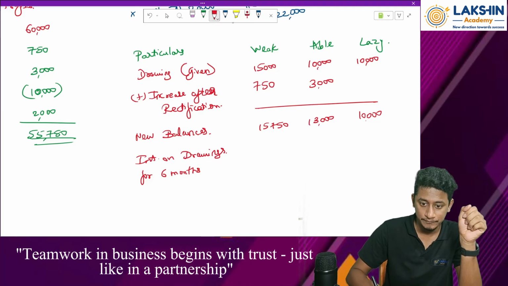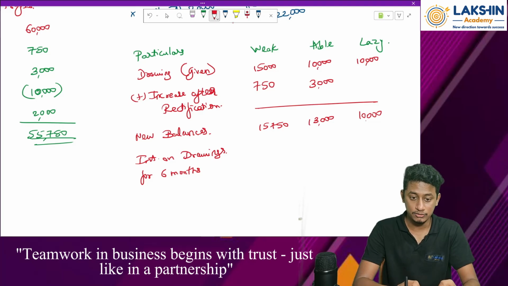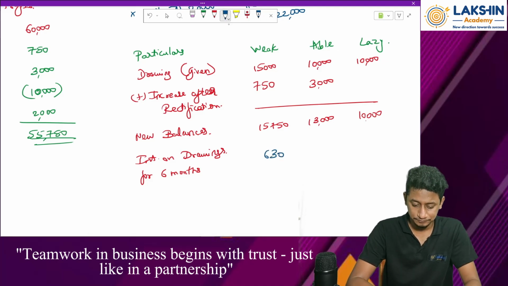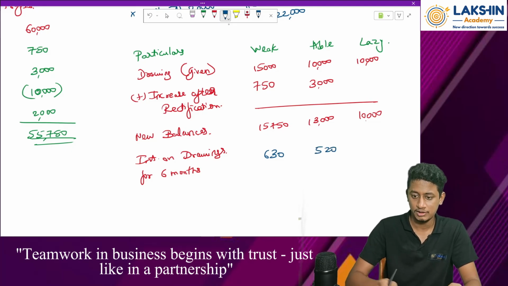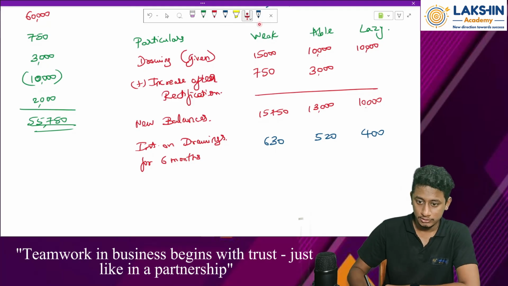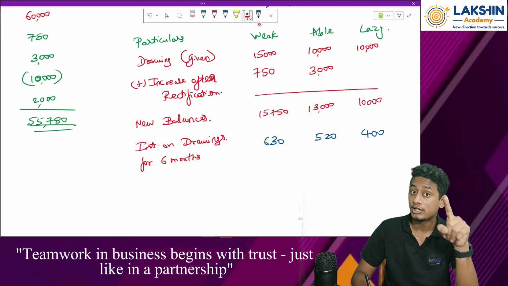Okay? So 15,750 into 8%, that is the rate of interest on drawings, divided by 2, for 6 months, that is rupees 630. Same you can do for remaining ones. 13,000 into 8% divided by 2, that is 520. 10,000 into 8% divided by 2, that is 400. So these are my answers for interest on drawings. Where will this be taken to? To the P&L appropriation account first, and then to the partner's current account.